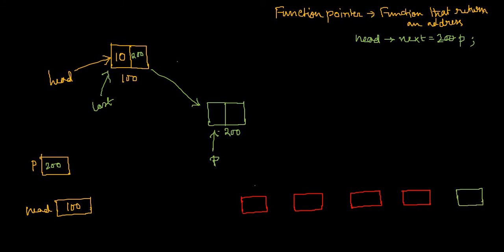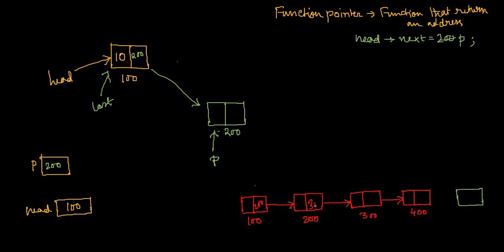So these connections between the 4 nodes are somehow present. Suppose the addresses are 100, 200, 300, 400. The next part contains the addresses properly. That means it should contain 200, so that this node can point to this node.